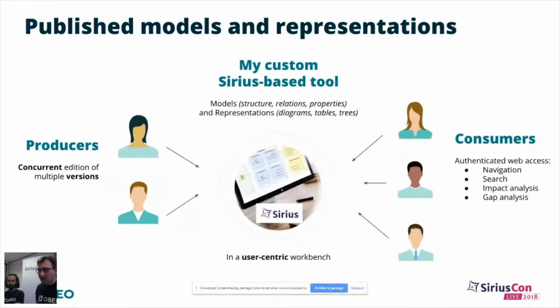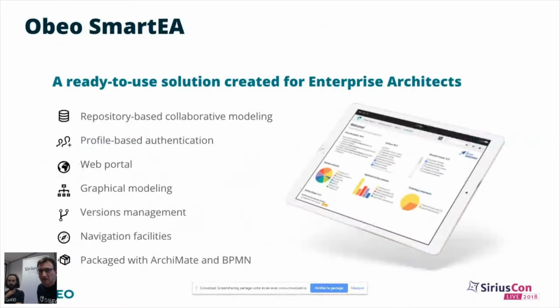So that's where Smarty can come into play as a ready-to-use solution. Well, it was initially created for enterprise architects, but actually it can be used with any kind of tooling. It's basically a repository-based collaborative modeling platform with a profile-based authentication, allowing to define user profiles.